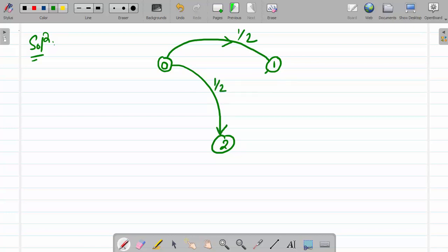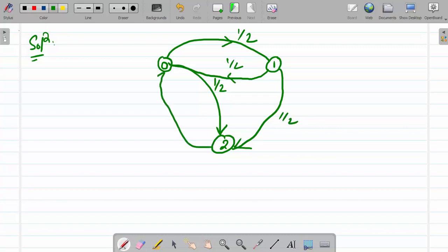Then 1 to 0 probability is half, and 1 to 2 is half. Then 2 to 0 is half, and 2 to 1 is half. So this is the transition graph.